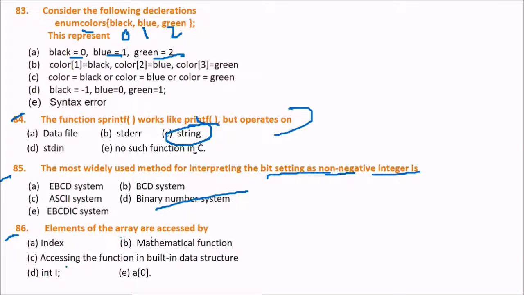Next is, elements of the array are accessed by what? Now this is a very intuitive and obvious question. We have been studying arrays a lot now. The answer is index. We access an array by index, order of 1, constant time.